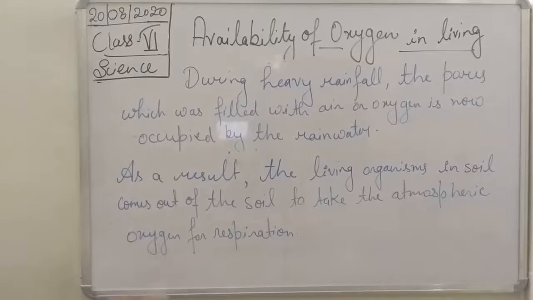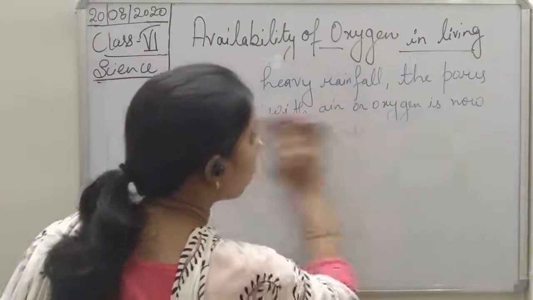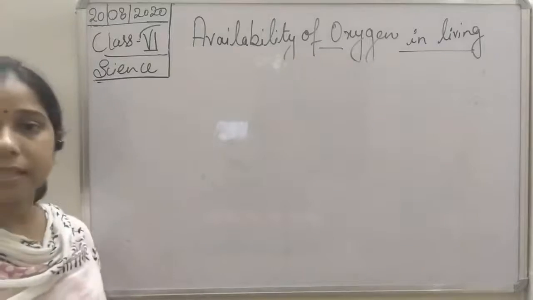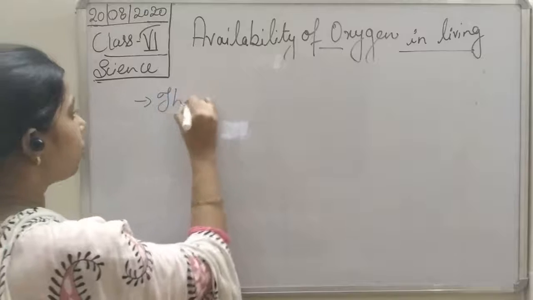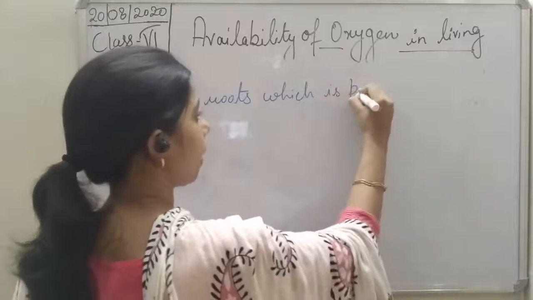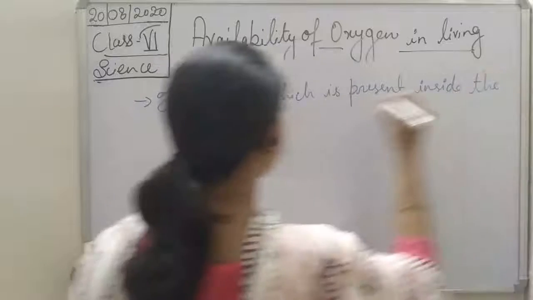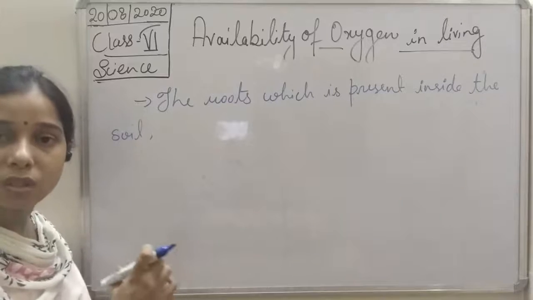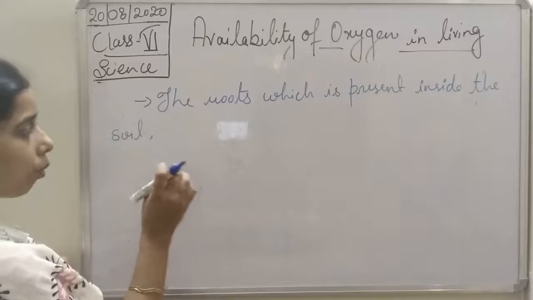Now if we talk about the plants, students, so how do plants respire? We said that one part of the plant, that is the root, is present inside the soil. Okay, so basically what happened, the roots which are present inside the soil also respire by taking the oxygen which is present in between the soil, in between the pores of the soil.